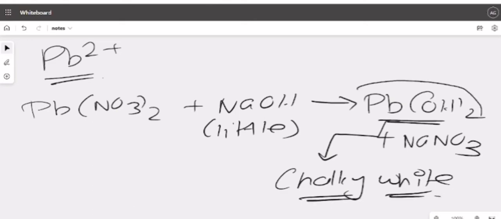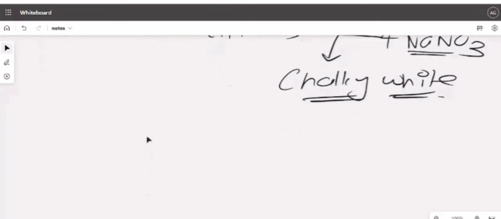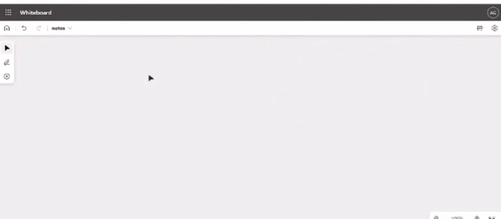Who is a PPT? This is a PPT. Clear? This one is colorless, so you cannot detect that. This is the PPT. Now what will happen in case of lead?